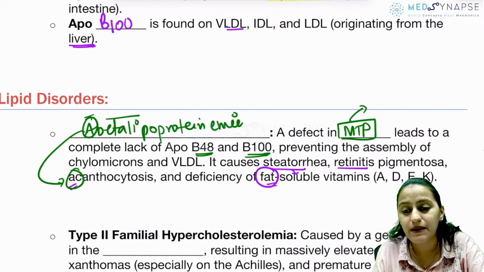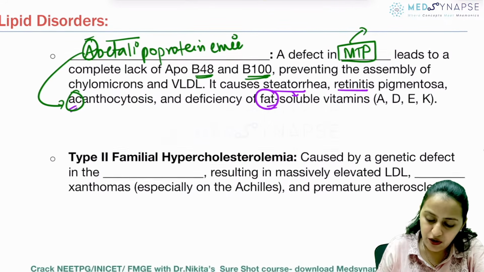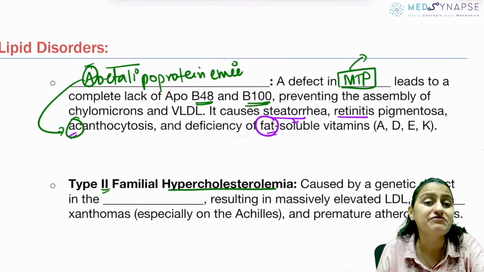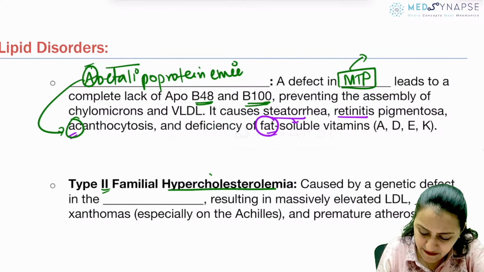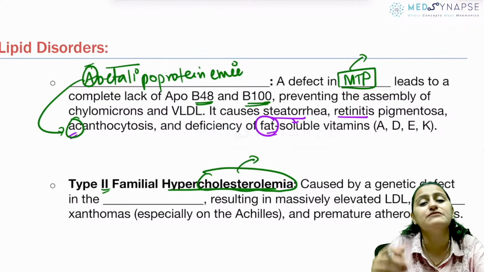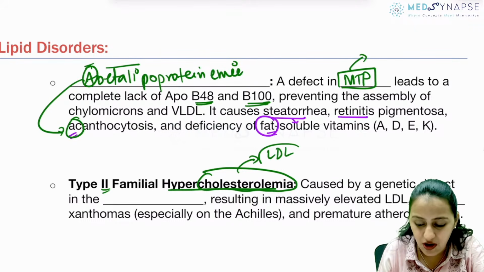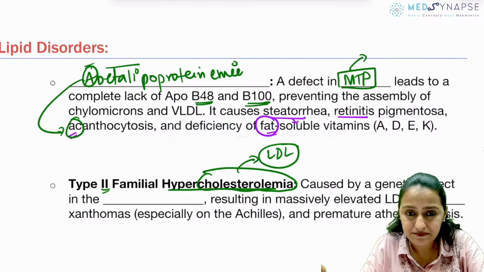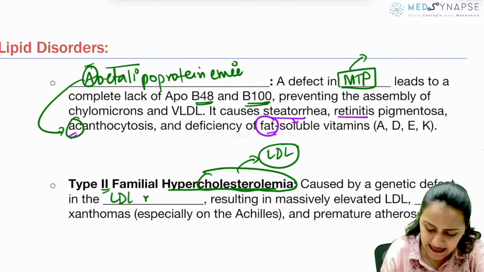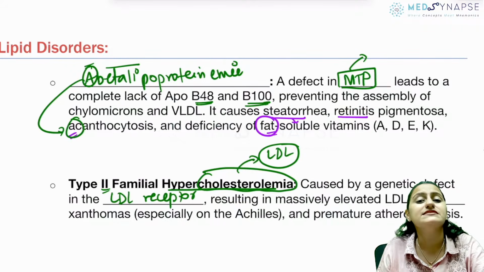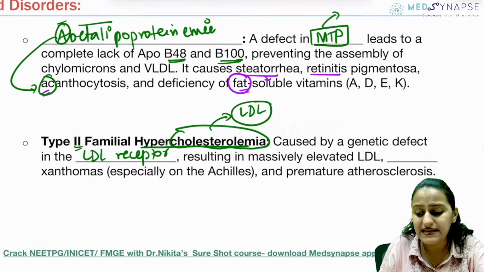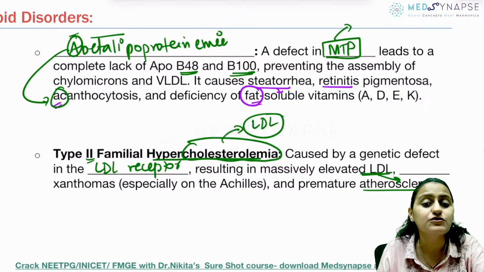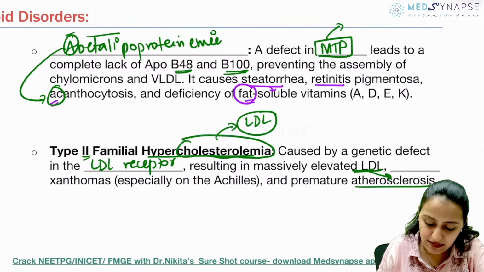Is this clear with everyone? Right? Going to the next one, type 2 dyslipidemia, which is hypercholesterolemia, is a defect in. Remember, whenever you talk about cholesterol, it is the bad cholesterol, LDL cholesterol, so that is LDL. Cholesterol-rich LDL. So this is a defect in the LDL receptor. So the LDL is very high. You know that LDL is a bad cholesterol. It will lead to atherosclerosis. And tell me what xanthomas will you see here?